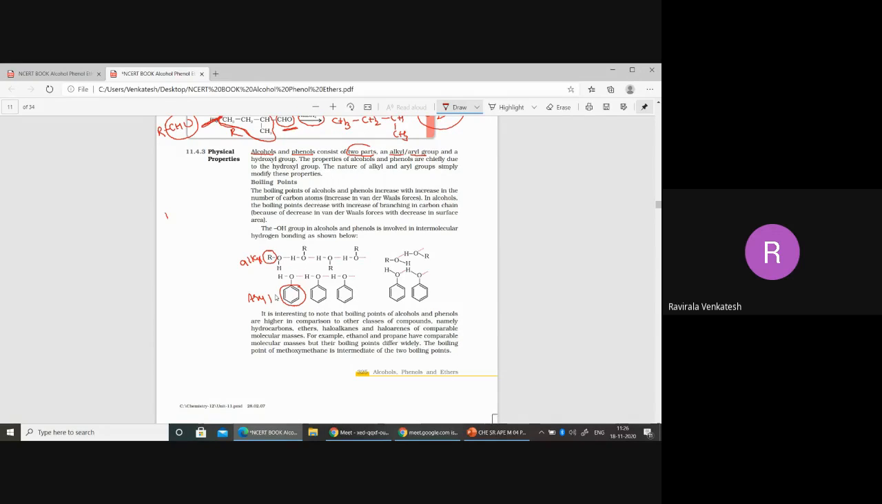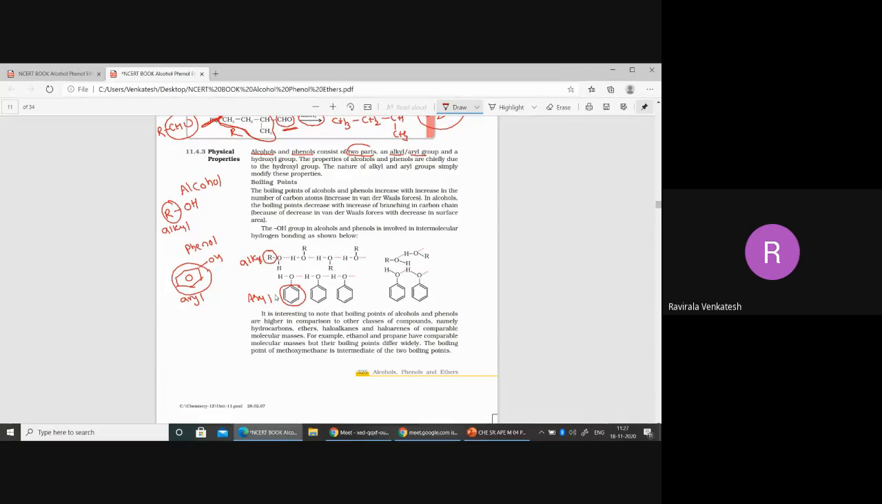Okay, for example, I'm writing ROH. This is called alcohol. Now alcohols are having what type of group actually? Alkyl part. Okay. Phenol. Phenol is having this part, which is called the aryl group. So what I'm saying here, alcohols and phenols consist of two parts. Alcohol contains an alkyl group, whereas phenol contains an aryl group.